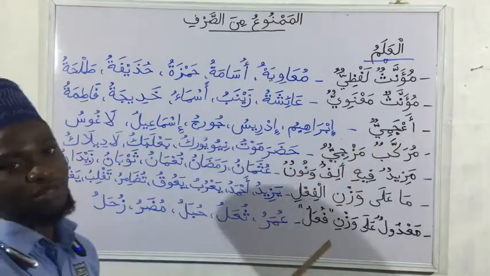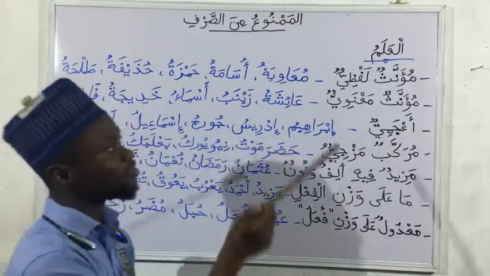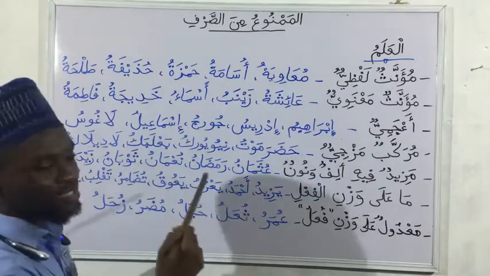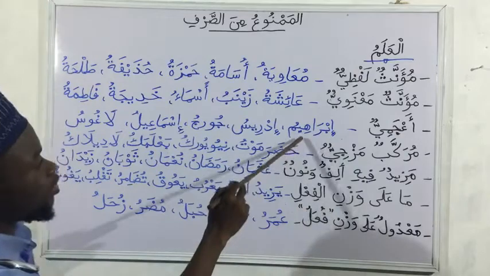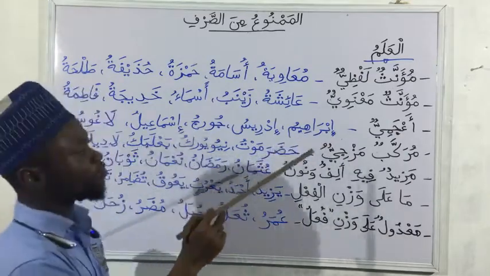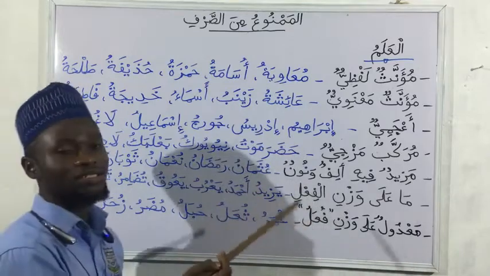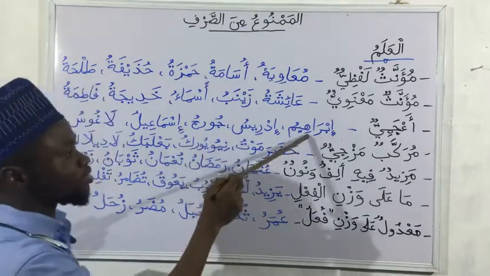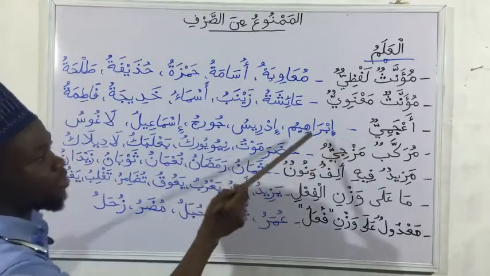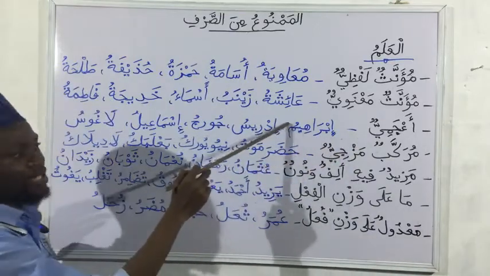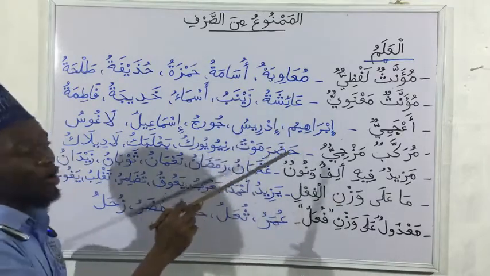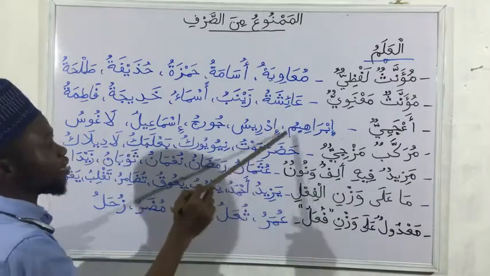Then we have Ajamiyun, foreign names, foreign proper nouns. So it can be names of places or names of people or any other thing that we know. Then the first one here is Ibrahim. So the popular knowledge is that Ibrahim is an Arabic name. No, it is Hebrew. So it is a foreign name from Arabic. So Ibrahim. That is why we don't have Ibrahimun. It's just Ibrahim or Ibrahima, as the case may be.